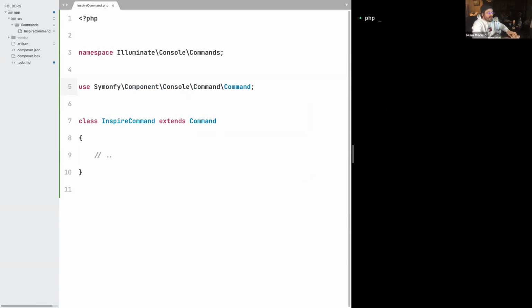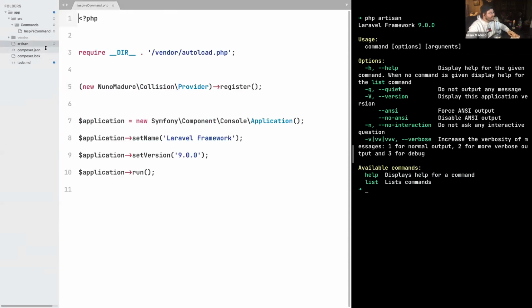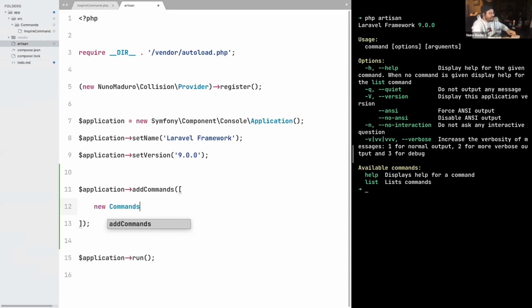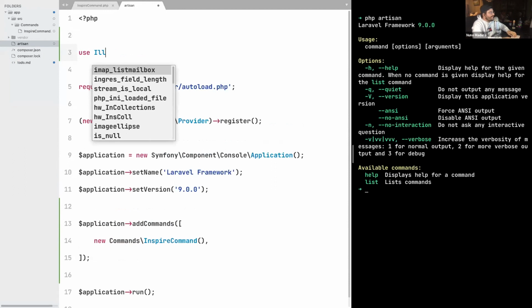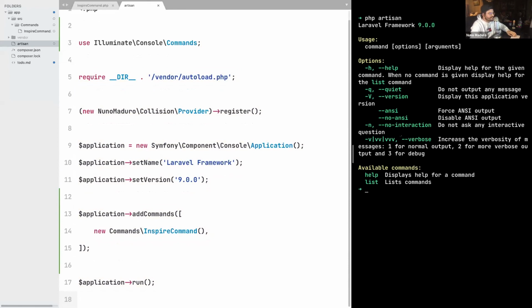So if I go to my terminal and I just type php artisan, I get the same thing as before, and my inspire command is not appearing on this list. This is happening because Symfony actually requires us to add commands manually. This is super annoying, but we just have to do it right now. So let's just type application add commands, and then pass a list of objects of our commands. So this will be something like new InspireCommand. And because we want to use this namespace, we need to import it. So let's just do use Illuminate\Console\Commands. All right, we should be good here.